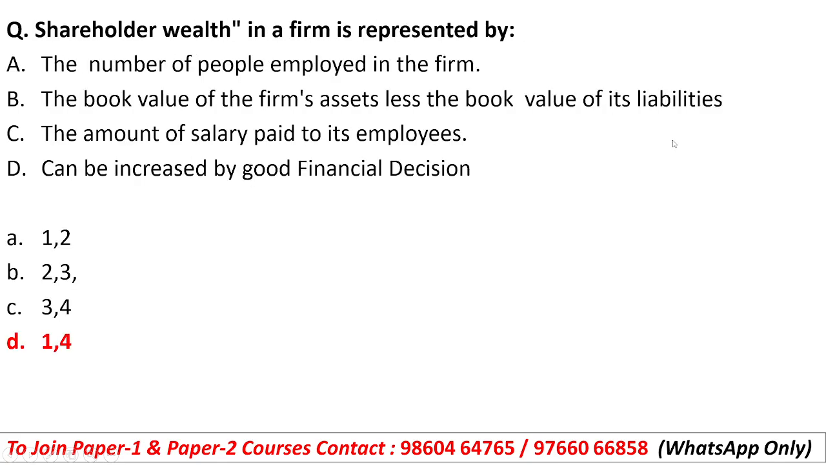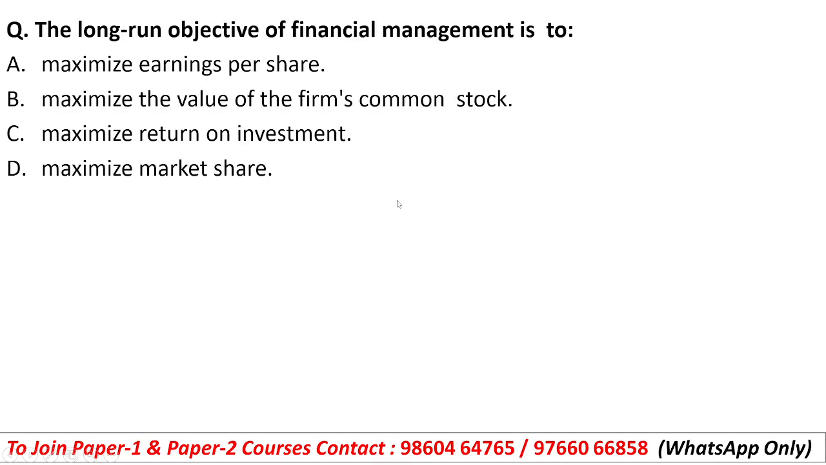Okay, so here our right answer will be the number of people employed in the firm, and the other right answer will be can be increased by good financial decision. Okay, so B and D will not be there. Our right answer will be the first as well as the fourth option. So option number D will be the right answer, 1 and 4.